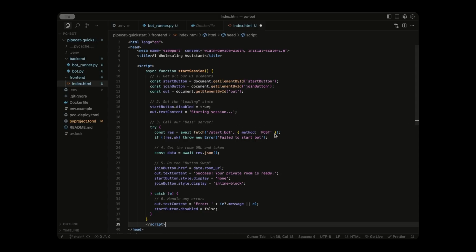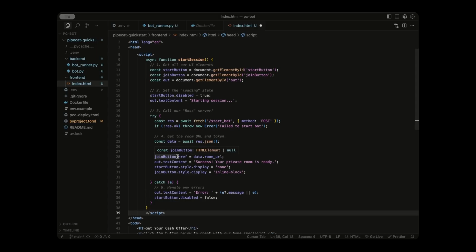Now we are storing the response of this POST request in this res variable, which is going to have our room URL and our user token. So we're going to parse the response in JSON and store it into this data variable, and then switch to the join button and set the link of this button to the room URL, meaning when we click the join button, it will redirect us to the new URL of our Daily room. And then for a message under that, we're going to say success, your private room is ready, and set the display for the start button to none to hide the original start button. And then we also have this block to handle any errors if we can't make the room or cannot connect to the Daily API.